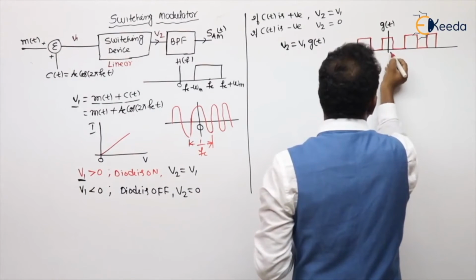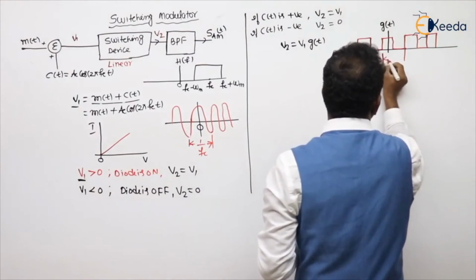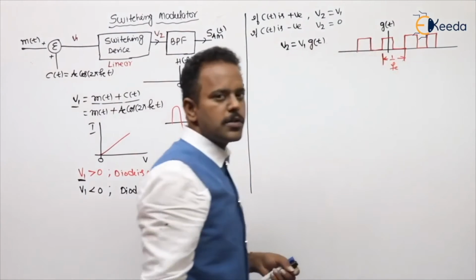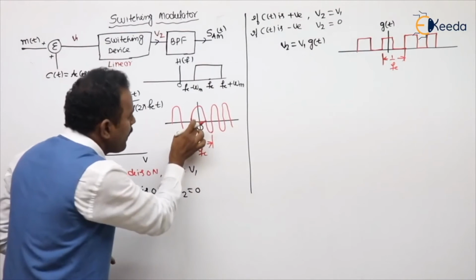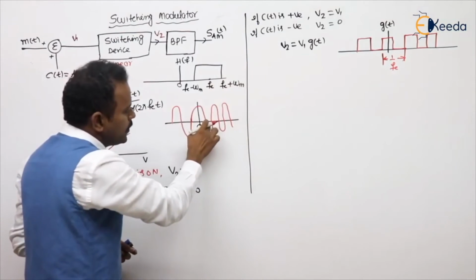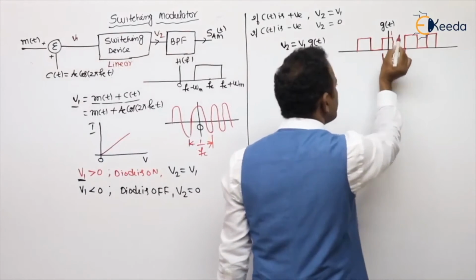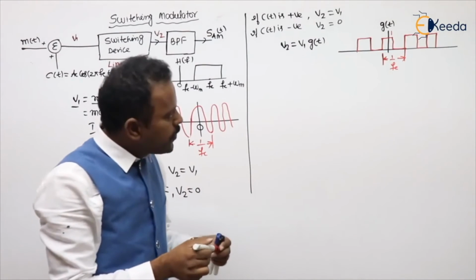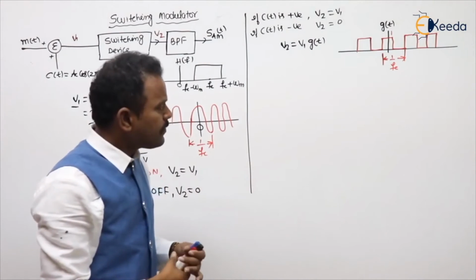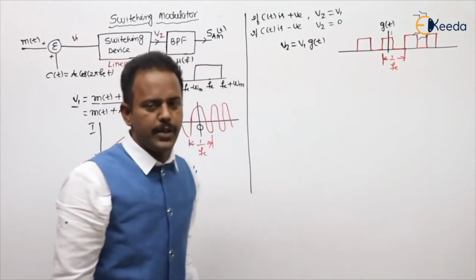So what is this value I can say? From here to here, its value will be exactly 1 by fc. You can also see the cos function from here to here is positive, so I write 1. From here to here 0. So this value will be 1. Half of the duration is exactly 1, another half duration is 0. Total duration I kept as 1 by fc.